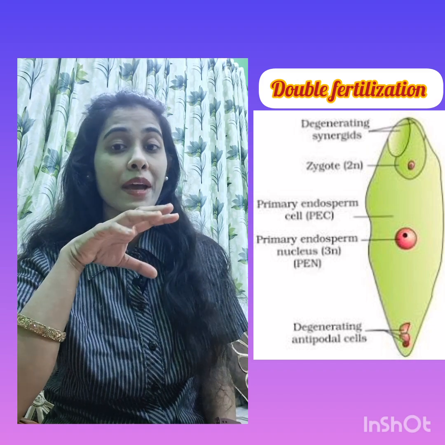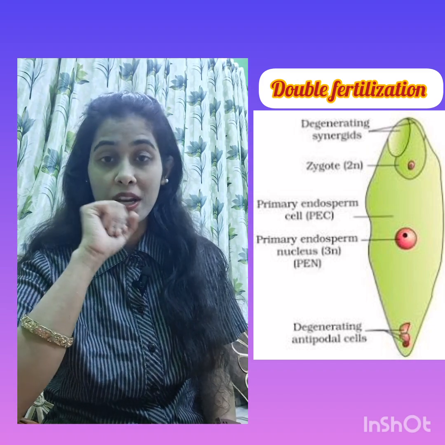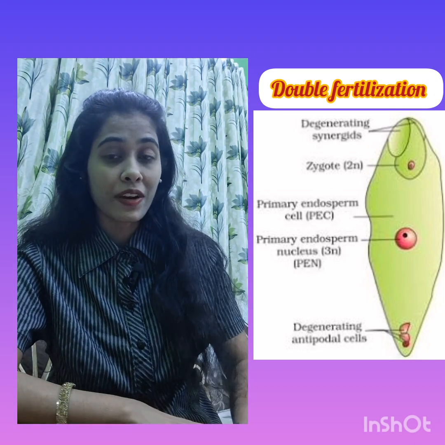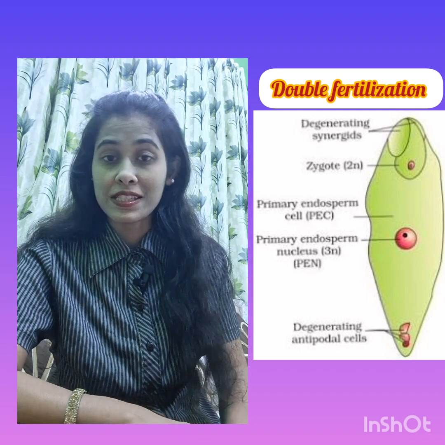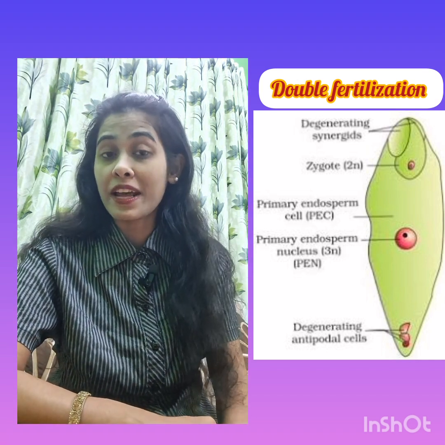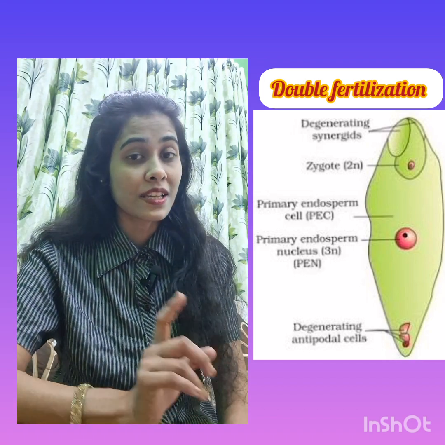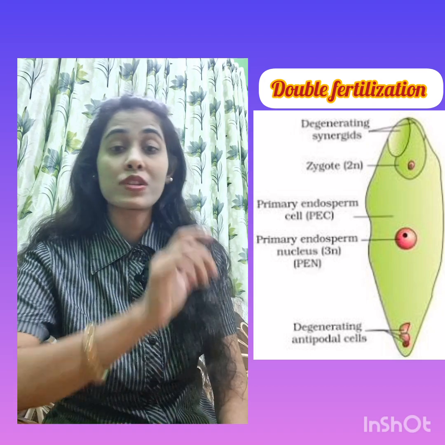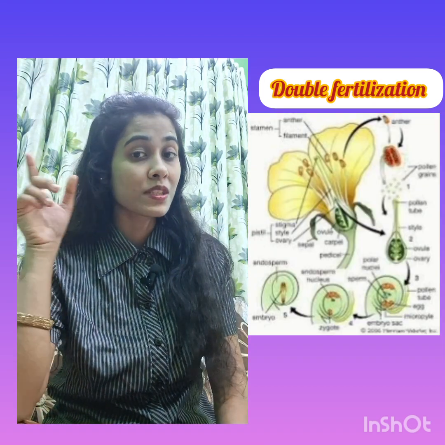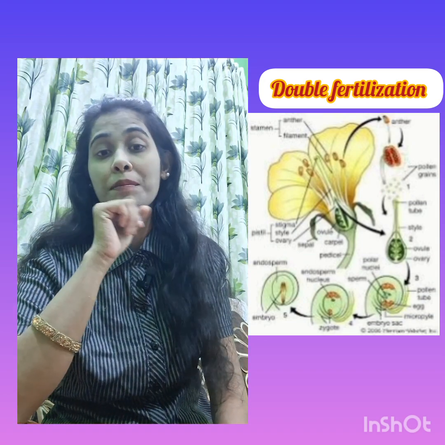So now what happened during fertilization? For fertilization there is the entry of 2 pollen grains. 2 pollen grains enter at the same time. One of the pollen grains fuses with the egg cell. When it fuses with the egg cell, that type of fertilization is called syngamy. This is called syngamy, means fusion of the first pollen grain with the egg cell. It is the first type of fertilization that is taking place inside the embryo sac.